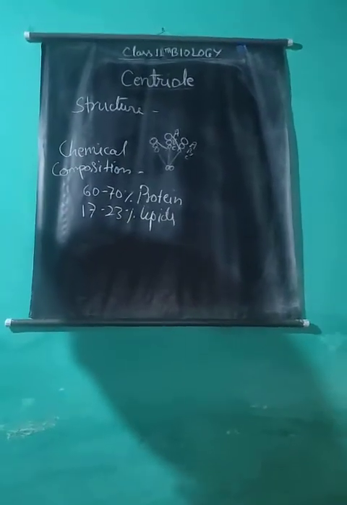Proteins are mainly in the form of tubulin protein. A small quantity of carbohydrate, DNA and RNA may also be present.